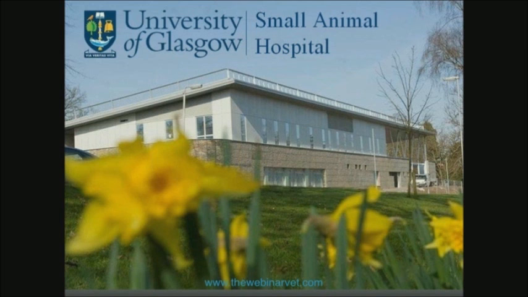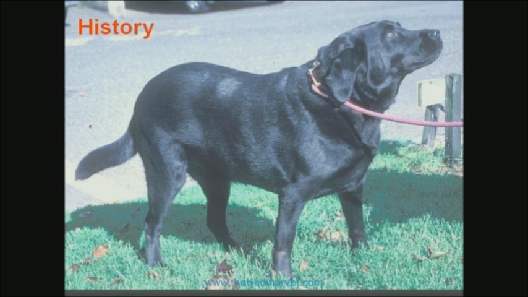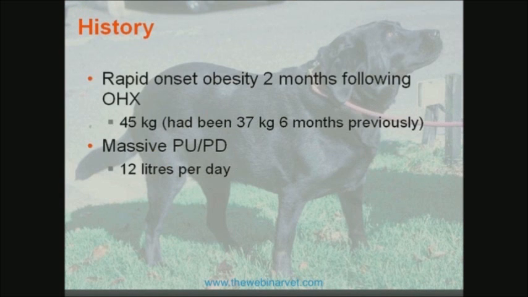With this slide up at the start, this is just our hospital in Glasgow, and I always like using it in our CTD talks. So the first case we're going to look at this morning is Cara, a case that presented to us in the hospital. She was a 5-year-old female neutered Labrador. The significant history that the owner presented at consultation: she reported Cara had a rapid onset obesity in the previous 2 months following ovariohysterectomy, and actually she gained around 8 kilos 6 months previously.